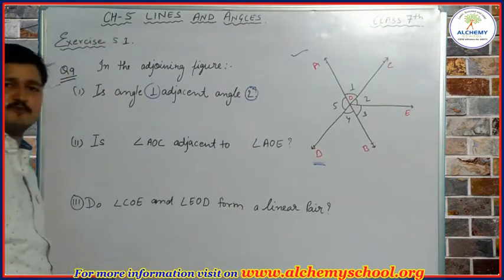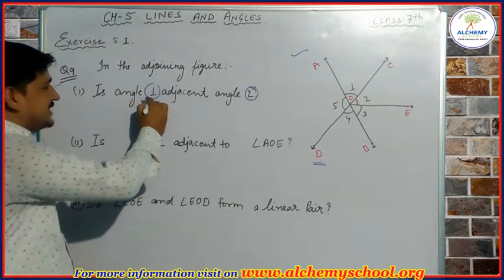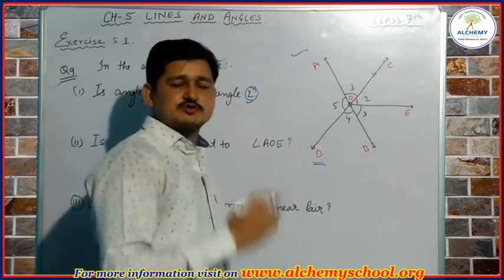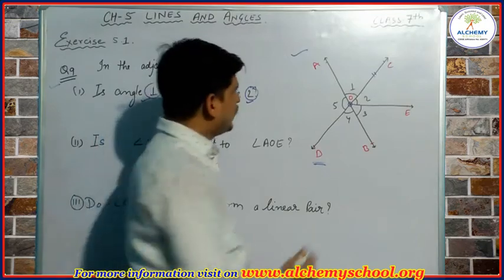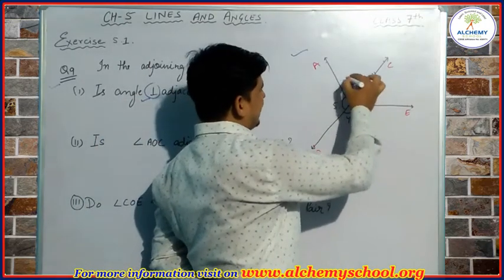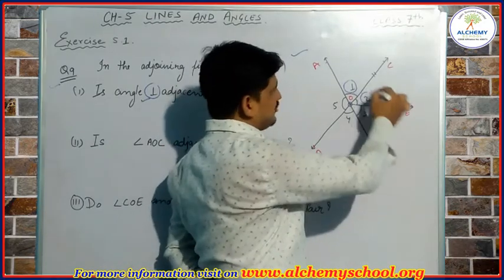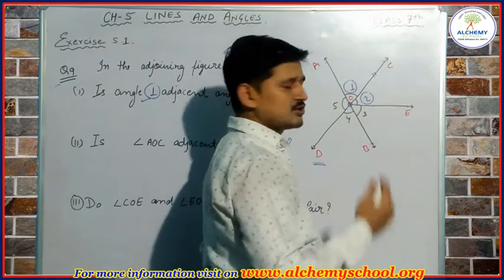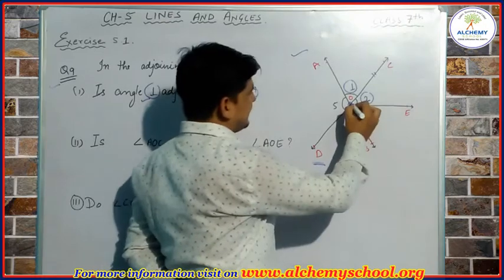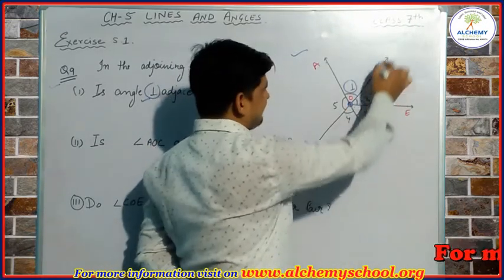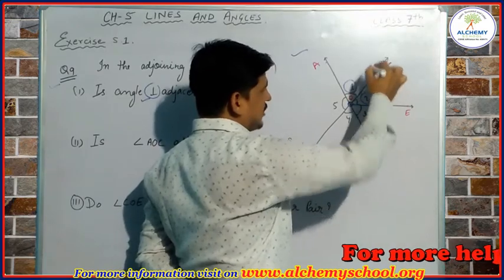First of all we have to find where angle 1 and angle 2 are. When we observe the figure, this is angle 1 and this is angle 2. Can we say these two angles are adjacent? To examine it, we have to see that they have a common vertex and a common side also.